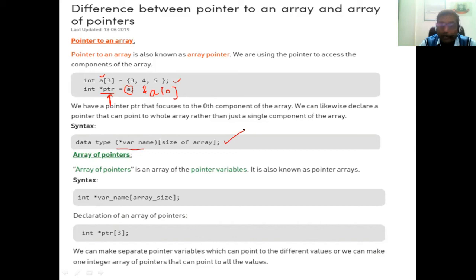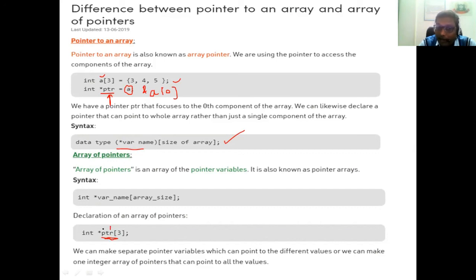An array of pointer. Array of pointer is an array of the pointer variable. Okay, array of pointer. It means that pointer to an array is different. That means we are going to use the pointer to the particular array. Array of pointer. Okay, that means suppose if you are written integer star variable name array of, syntax is given to you. So integer star ptr of 3. That means we have declared the array of pointer variable. That means ptr of 3. So ptr is the name and 3 is the size. So it is a array.